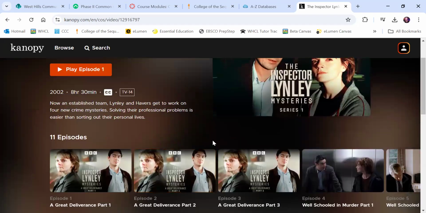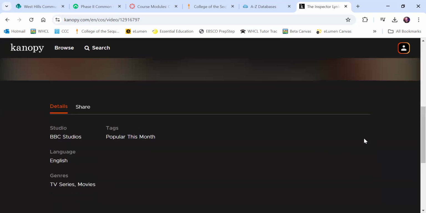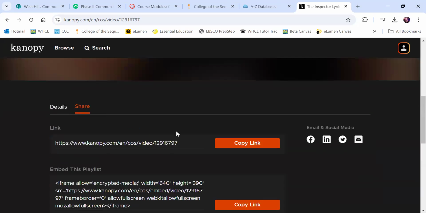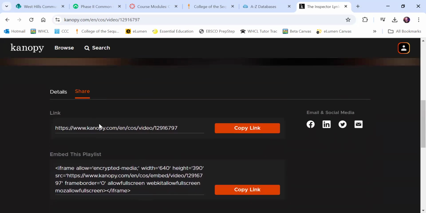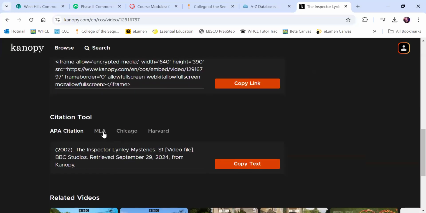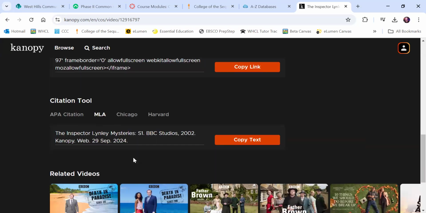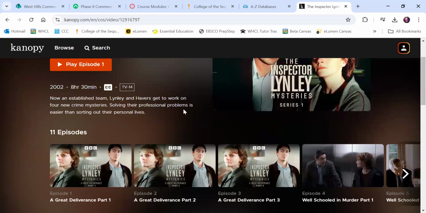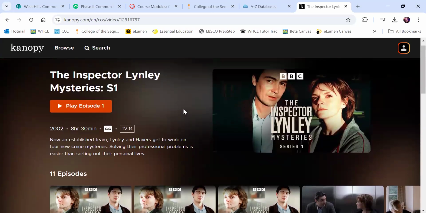So these are episodes of something, and it looks to me like this is less like the other ones. It looks like you can share it, which is great. Oh, never mind. It does have all the same information. You can copy the link, you can embed it into something, or you can also go here and get your MLA citation. So if there were to be something in one of these films that intrigued you for an essay, you could also use it.